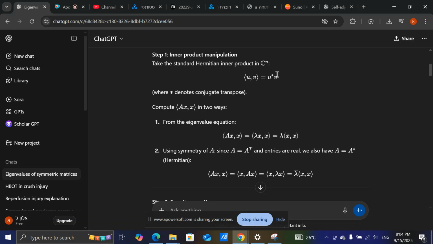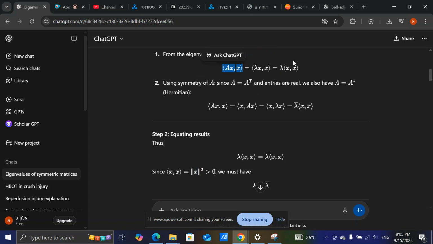Okay, so remember the inner product, we can write it as an inner product of two vectors, and we will look at the inner product of Ax with x. In one case, we can replace Ax with lambda x because this is the definition of eigenvector and eigenvalue that we just saw, and we can say that it equals lambda times the inner product of x and x. This is because you can take the scalar out. Now we can also say that the inner product of Ax with x, because this is a self-adjoint matrix, the real symmetric but also the Hermitian, equals the inner product of x with Ax, right?